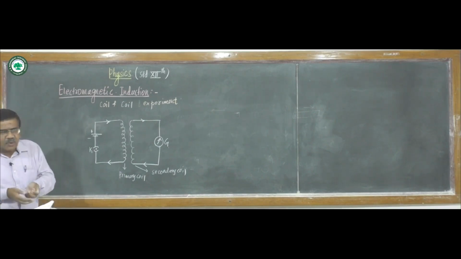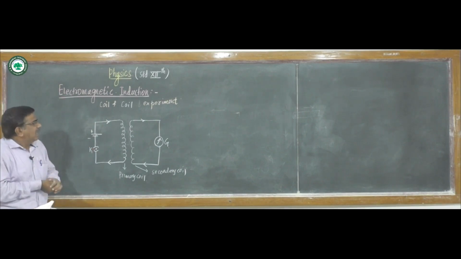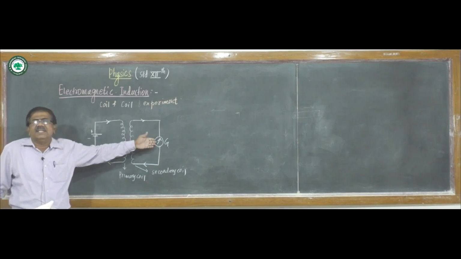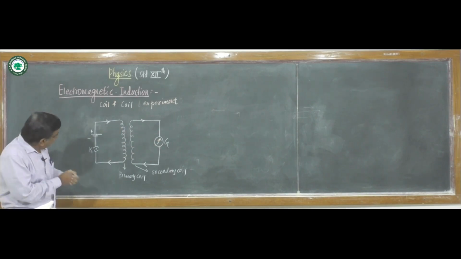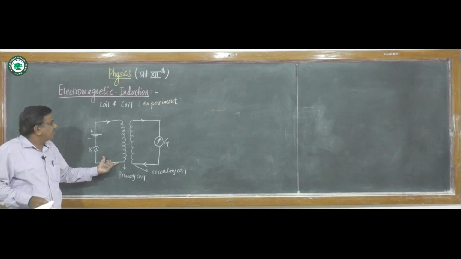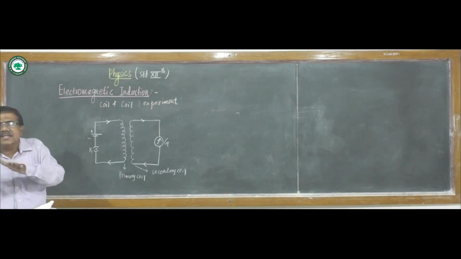When the circuit is broken, that is, the key is made open, again the galvanometer shows the deflection, but in the opposite side. But when there is no current in the primary coil, the galvanometer does not show any deflection.